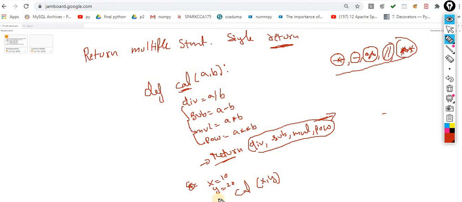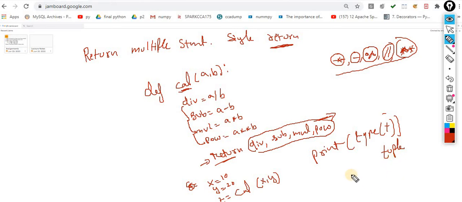Let's suppose I am getting the value in the t. Now what does t contain? By default, it returns the value in the form of a tuple. So t becomes a tuple. When I print t, or print the type of t, because I am capturing whatever value is thrown by this return statement inside the t variable, t becomes your tuple.